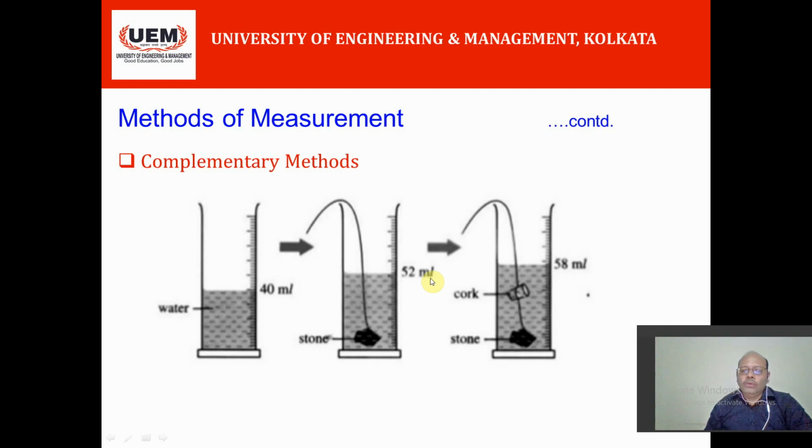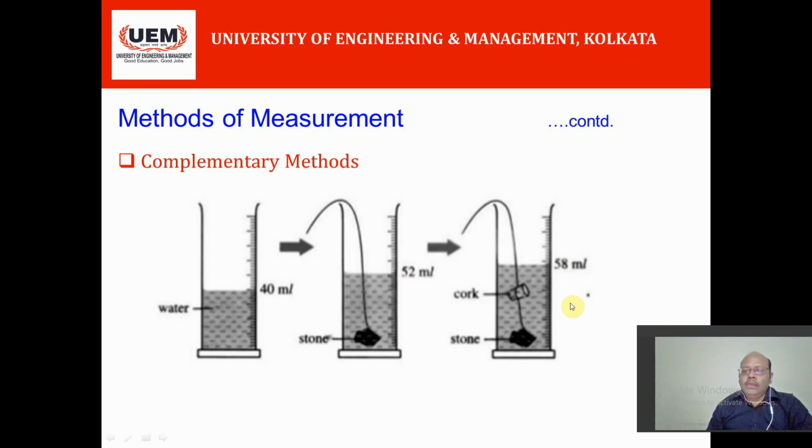Next we dip the stone with a cork attached to a thread. The stone and cork together will displace water of the same volume, so the volume will now be 58 milliliter. So we know the displacement of water due to the cork: 58 minus 52 milliliter, that is 6 milliliter.